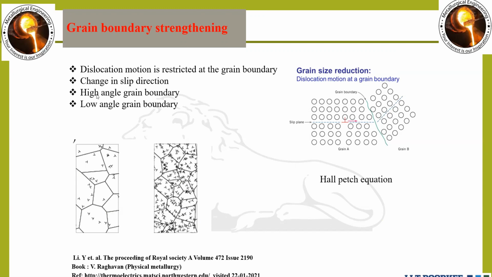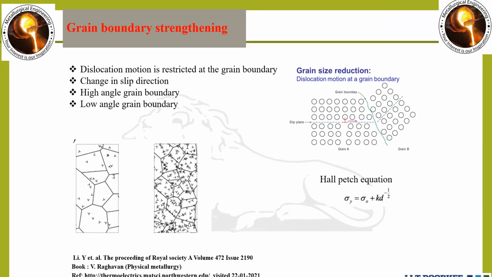Next, if the boundaries are high angle, it will be more of a hindrance for the dislocation to move. Suppose one is a low angle grain boundary and one is a high angle grain boundary. Compared to low angle grain boundaries, high angle grain boundaries are a better option for dislocation movement restriction.